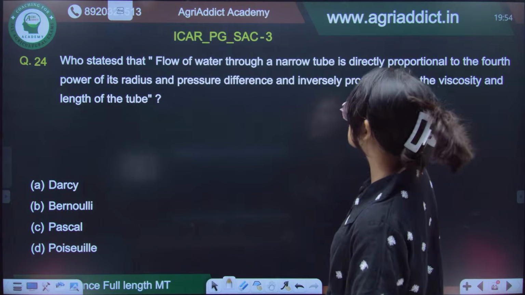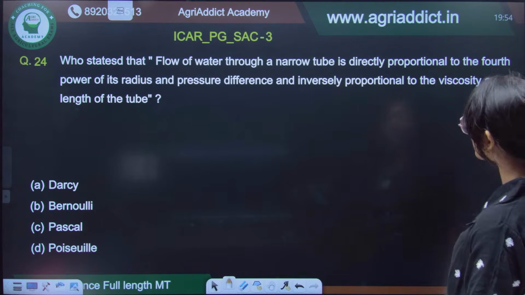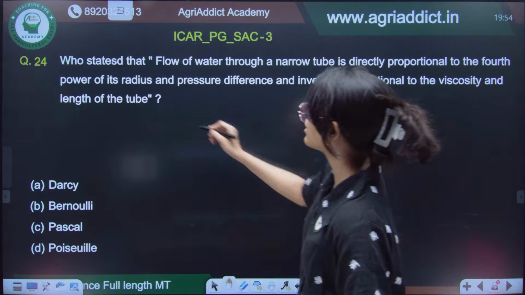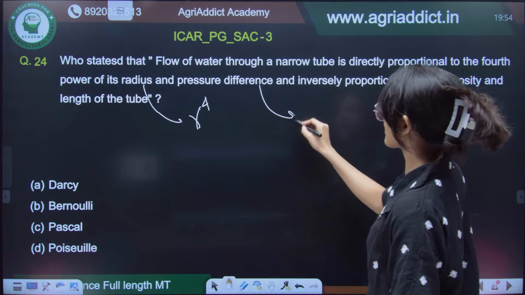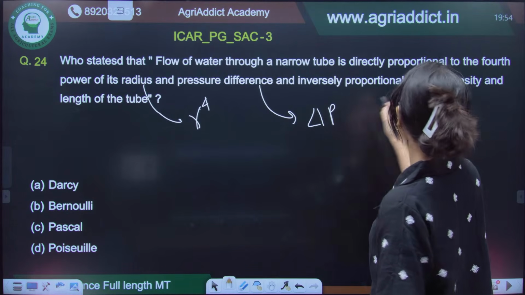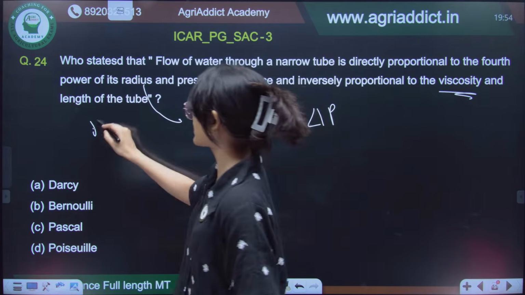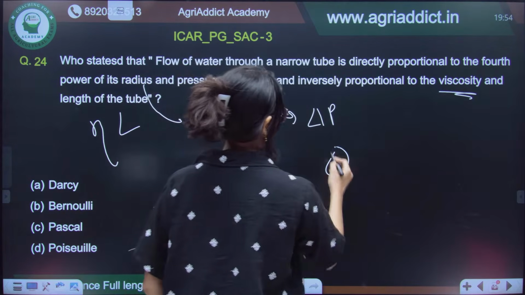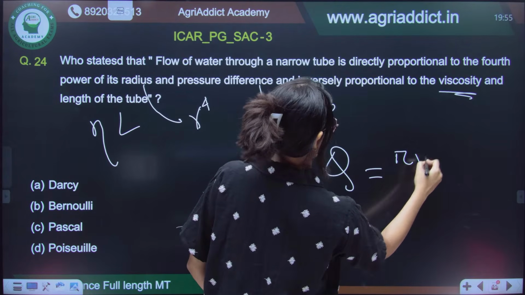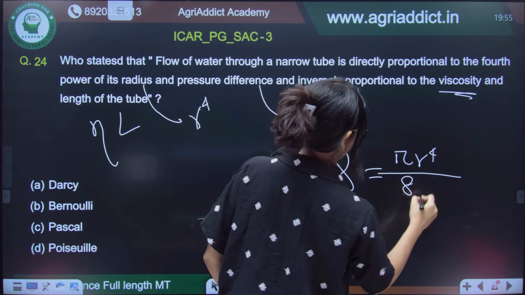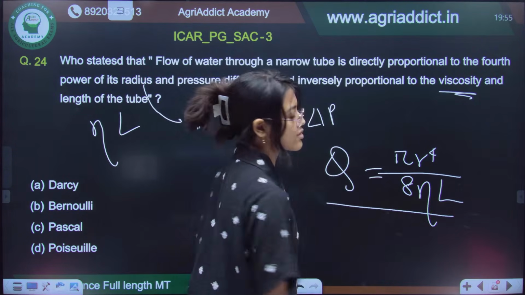Now, who stated that flow of water through a narrow tube is directly proportional to the fourth power of radius, r to the power 4, and the pressure difference, and inversely proportional to the viscosity and length of the tube? This is nothing but Q is equal to pi r to the power 4 by 8 eta L. So, whose equation is this?